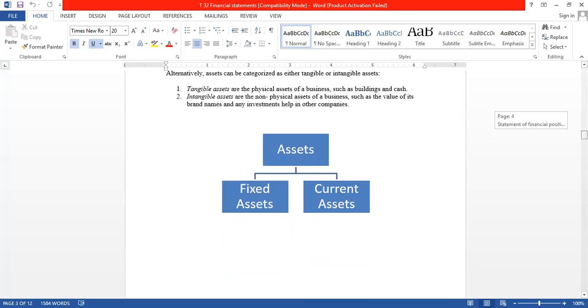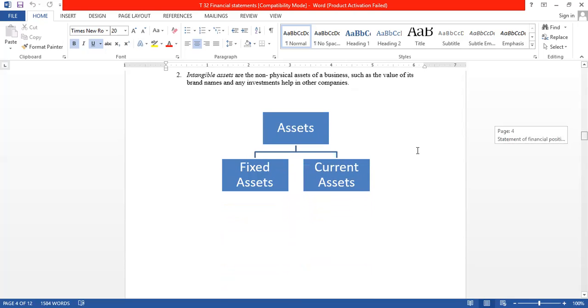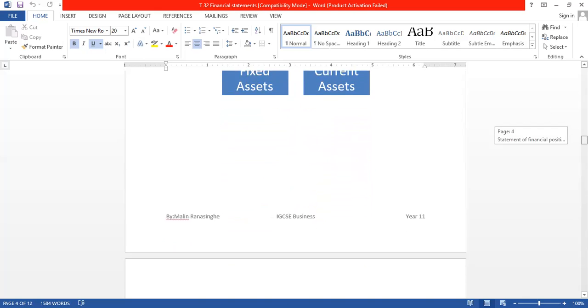Assets we can divide into two branches: fixed assets and current assets. The assets that we normally keep for more than one financial year, we call fixed assets or non-current assets. And assets we normally use for less than one financial year, or less than 12 months, we call current assets. That's the classification of the asset structure.